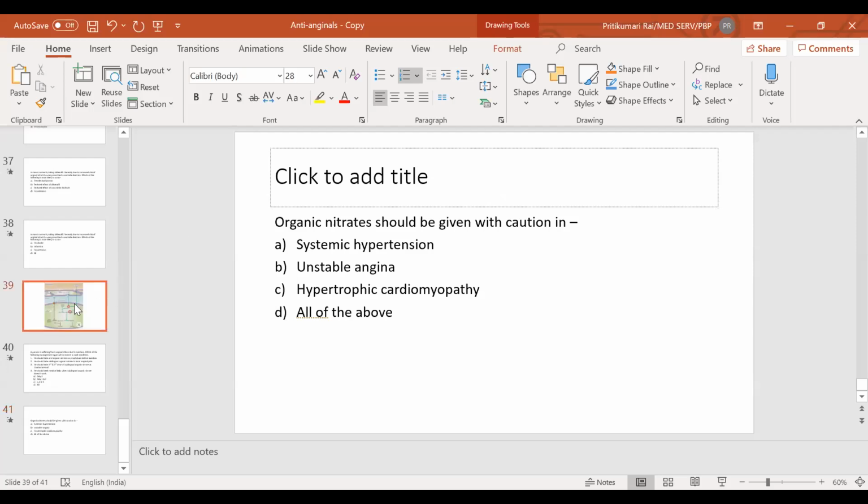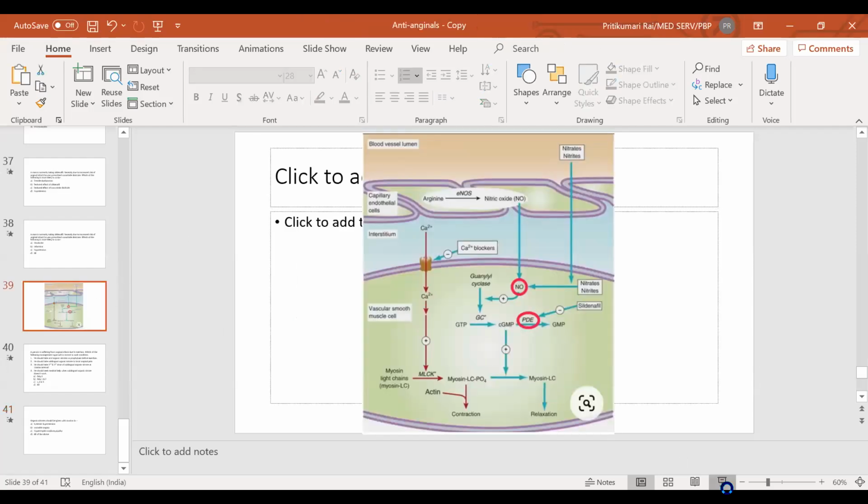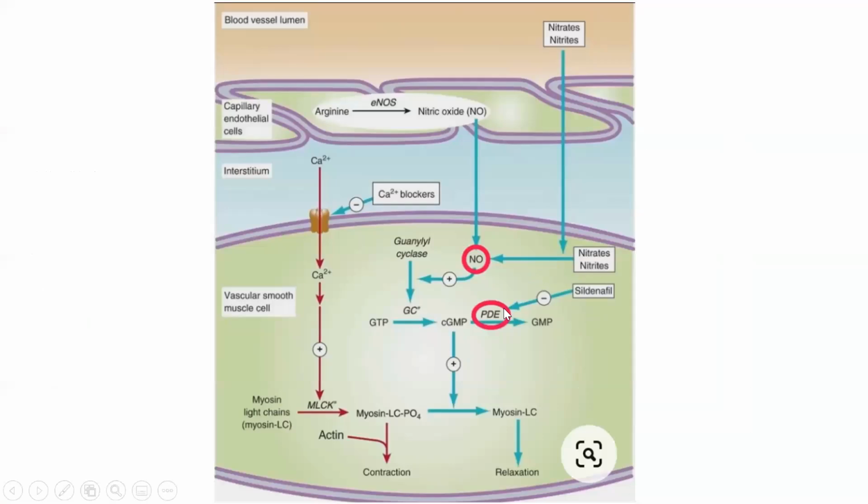Ma'am, why is it not given with PDE inhibitor? I showed you this image. See, when a PDE inhibitor is given, it is inhibiting the breakdown of cGMP. So basically the cGMP level increases. And nitrate is also increasing the cGMP level.